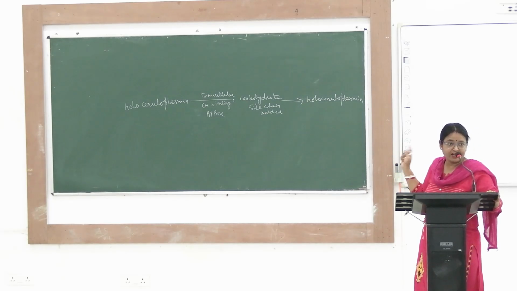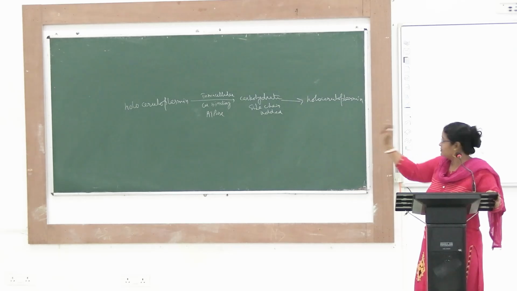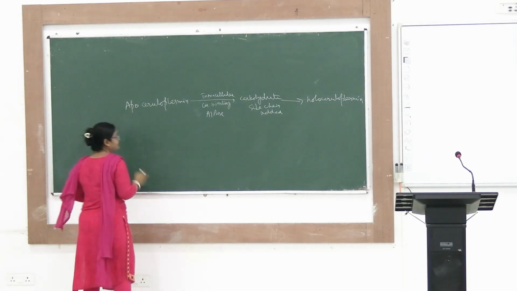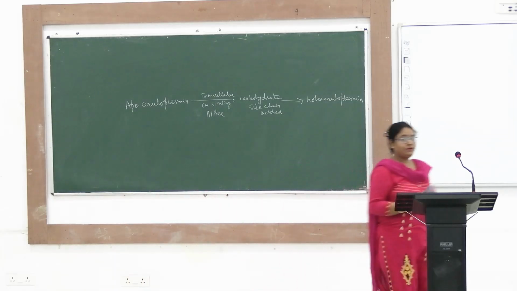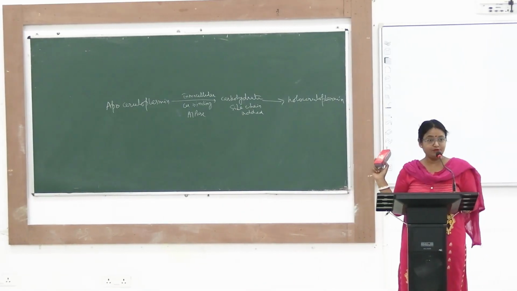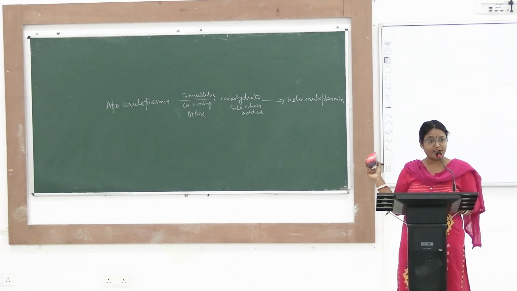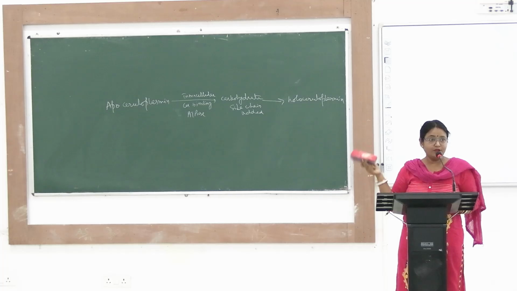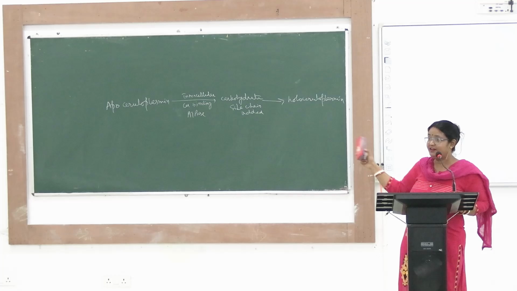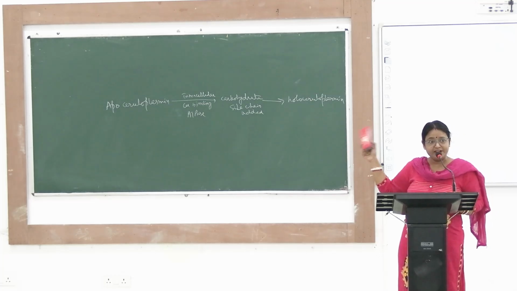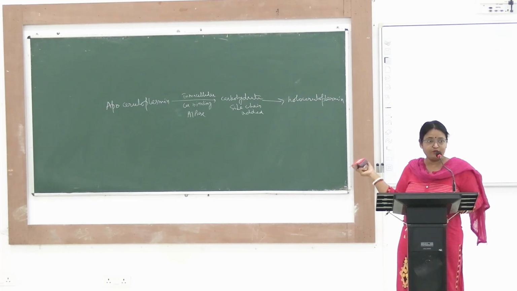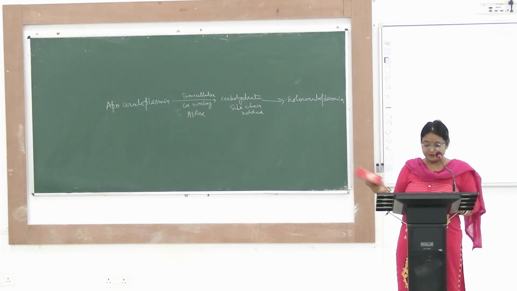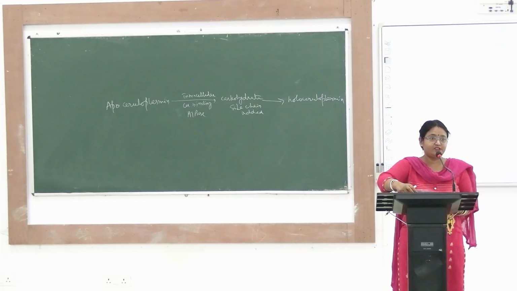Holo ceruloplasmin's half-life is 4 to 5 days, whereas apoceruloplasmin will be destroyed before that. So holo ceruloplasmin is better. You have to anyhow make holo ceruloplasmin. In Wilson disease, copper incorporation cannot happen, so holo ceruloplasmin is not forming properly. So there is a decreased ceruloplasmin level in Wilson's disease.